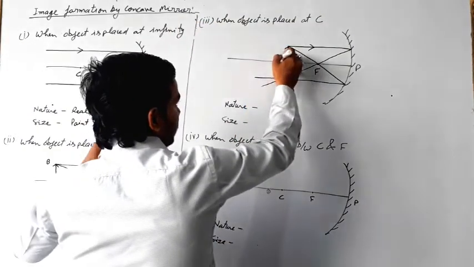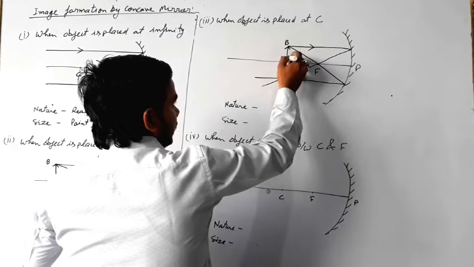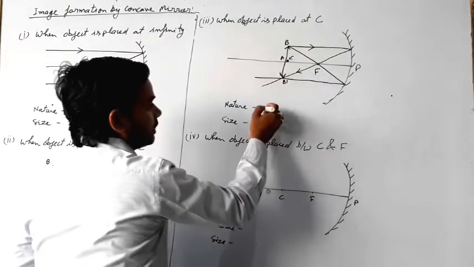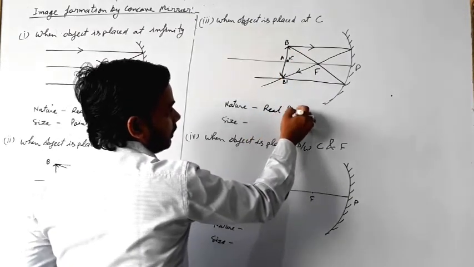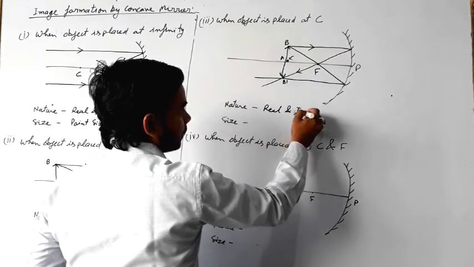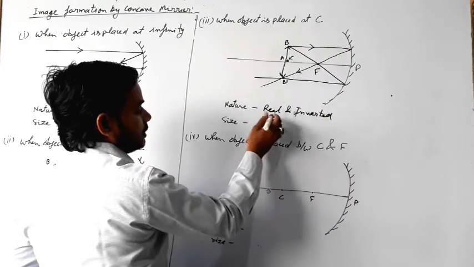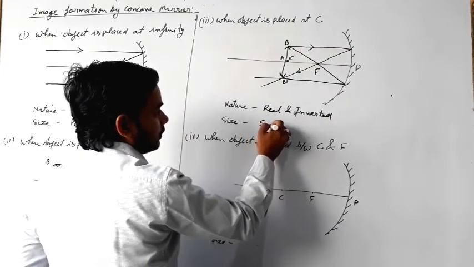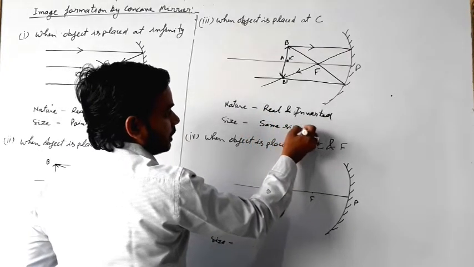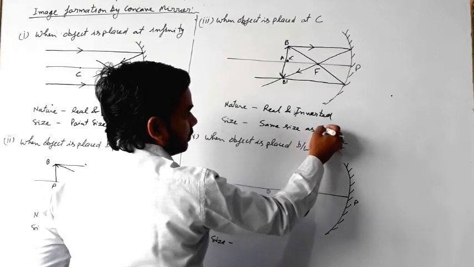So this is the object AB and the image will be A dash B dash. So the nature is real and inverted, and the size is the same size as the object.